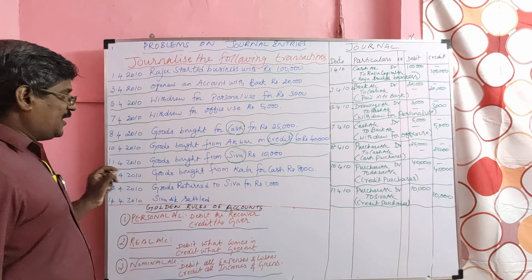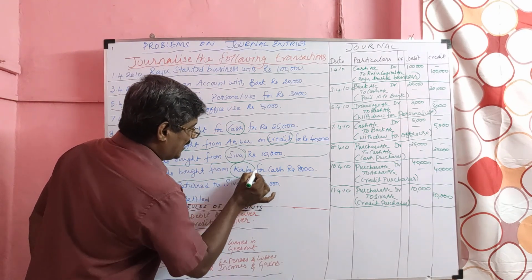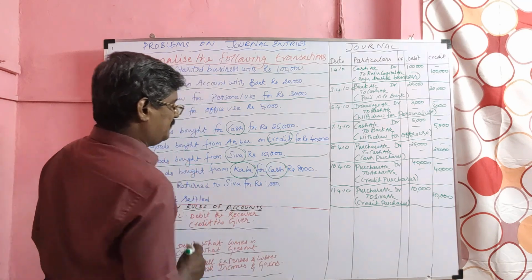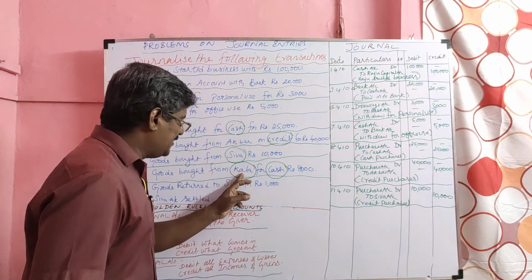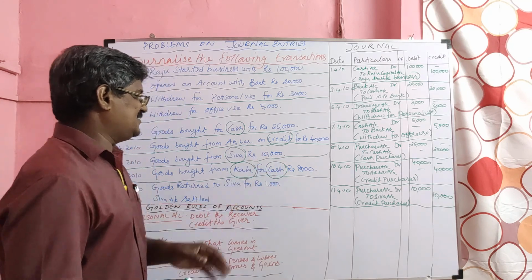Next, 12th, again goods bought from Kala for cash. Here, Kala is given, cash also given. If name is given, credit, along with that name, if cash is given, assume that one as cash transaction.